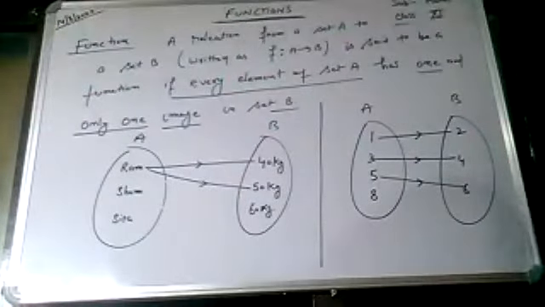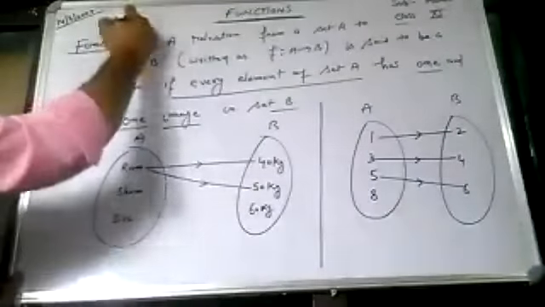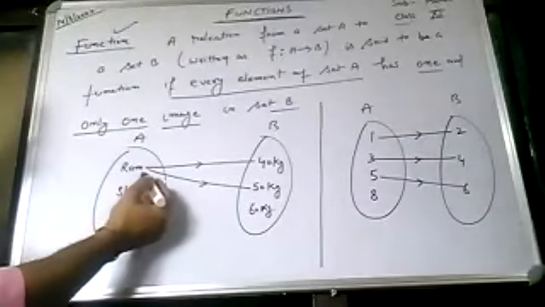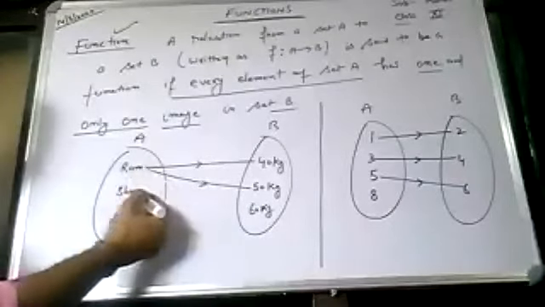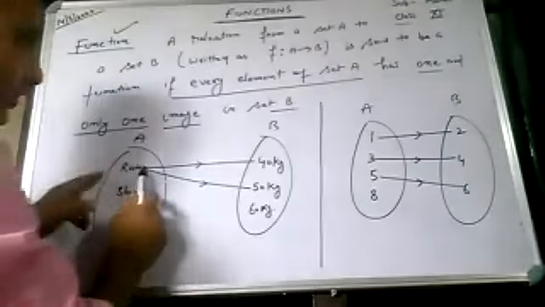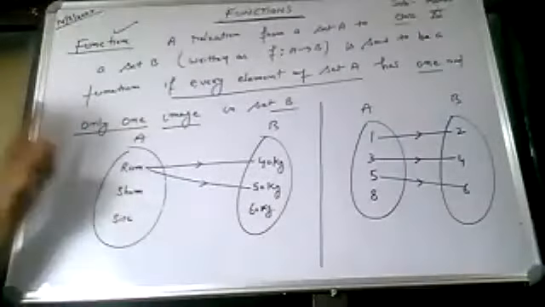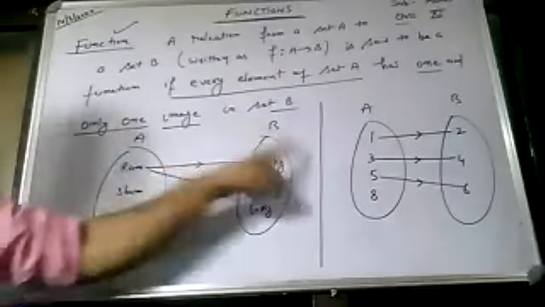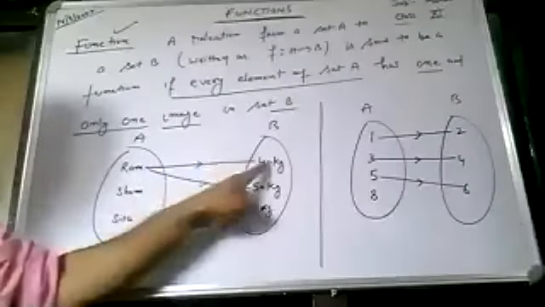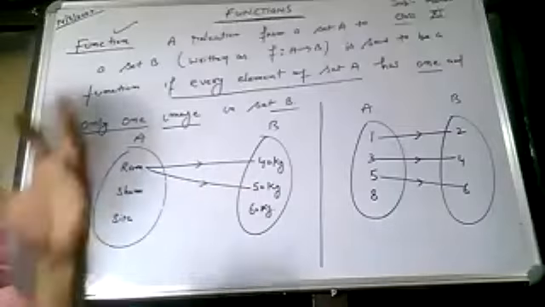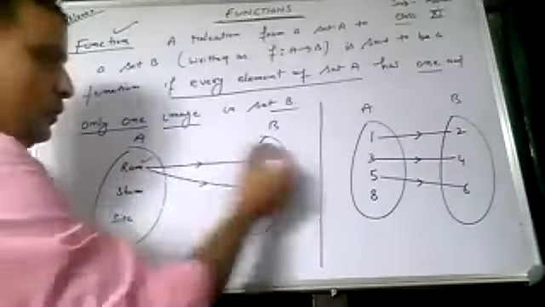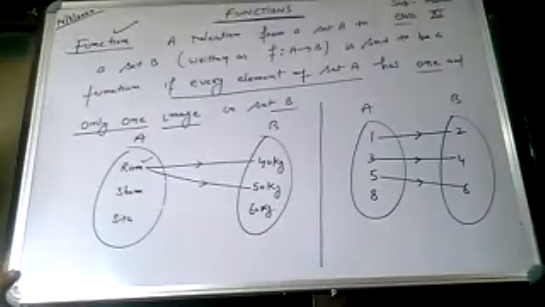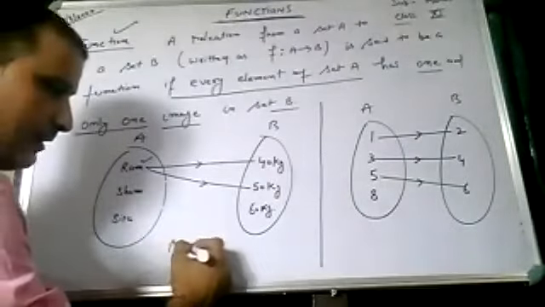Class, I have taken a very basic example to explain the function. Suppose in set A there are three persons, Ram, Sham and Sita. Clear? So Ram has weight 40 kg, and Ram has weight 50 kg. So can I say, class, in set A there is one element having two images in set B, Ram with 40 kg, Ram with 50 kg? Is it possible, class, that Ram has two weights? 40 kg is also Ram's weight, 50 kg is also Ram's weight. It cannot happen, class. This is impossible. That's why this is not a function.